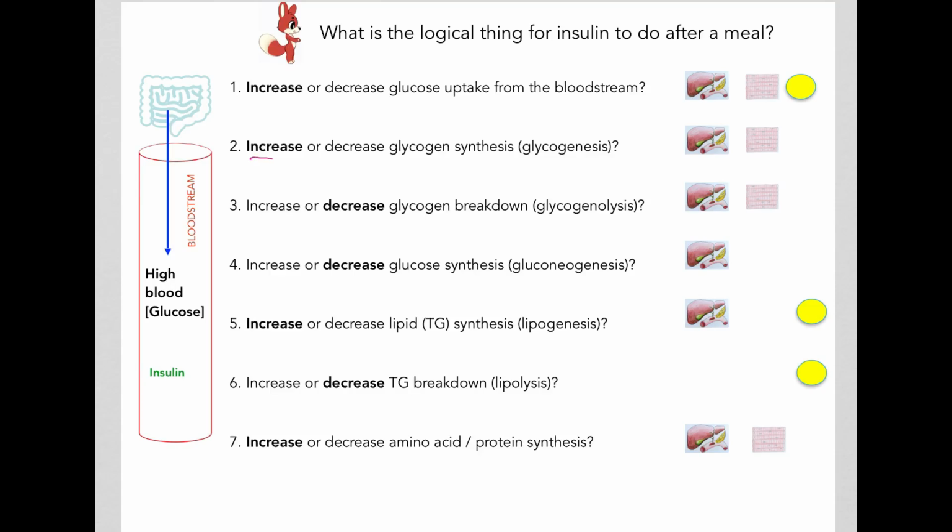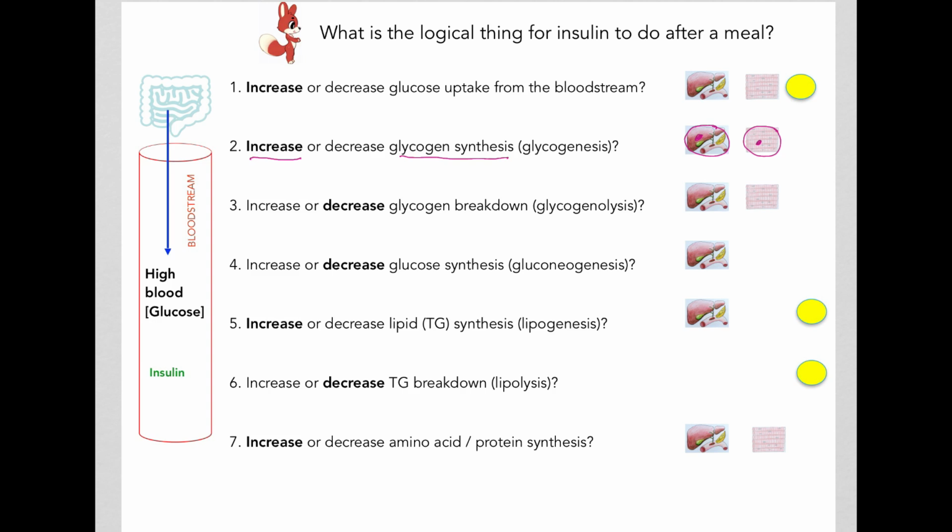Insulin will also increase glycogen synthesis. That makes sense because we want the liver, where a lot of glycogen is stored, and especially the muscles, where huge amounts of glycogen are stored, to replenish whatever glycogen was used up, to make sure that they have enough glycogen stored.